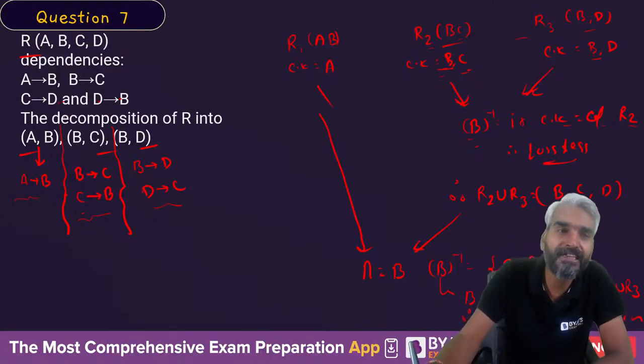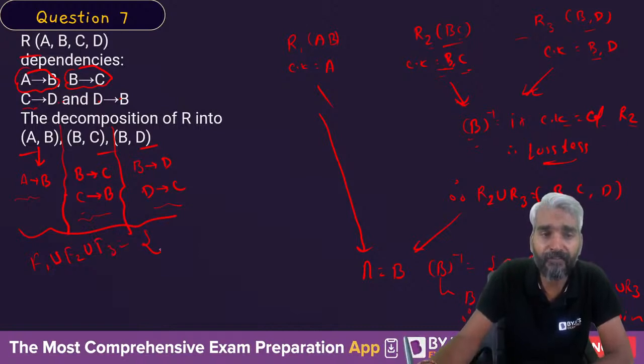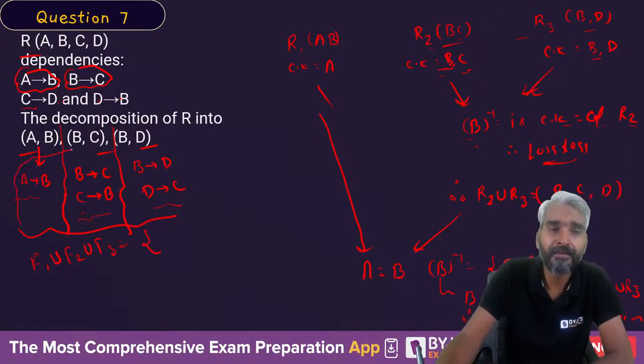Some of the FDs are directly preserved. A implies B is directly preserved. B implies C is directly preserved. C implies D, we don't know about yet because C and D are not in the same relation. D implies B, we don't know about that as well. So from these, F1 union F2 union F3. What is F1 union F2 union F3? It is this set.